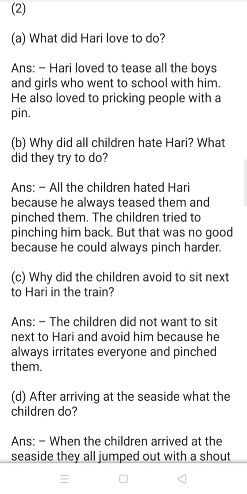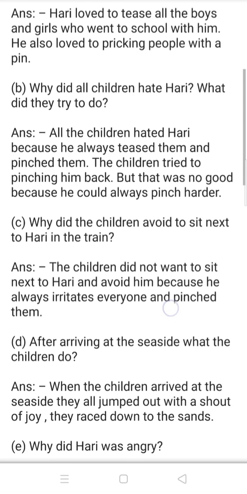Now come to next. What did Hari love to do? Hari loved to tease all the boys and girls who went to school with him. He also loved pricking people with a pin.